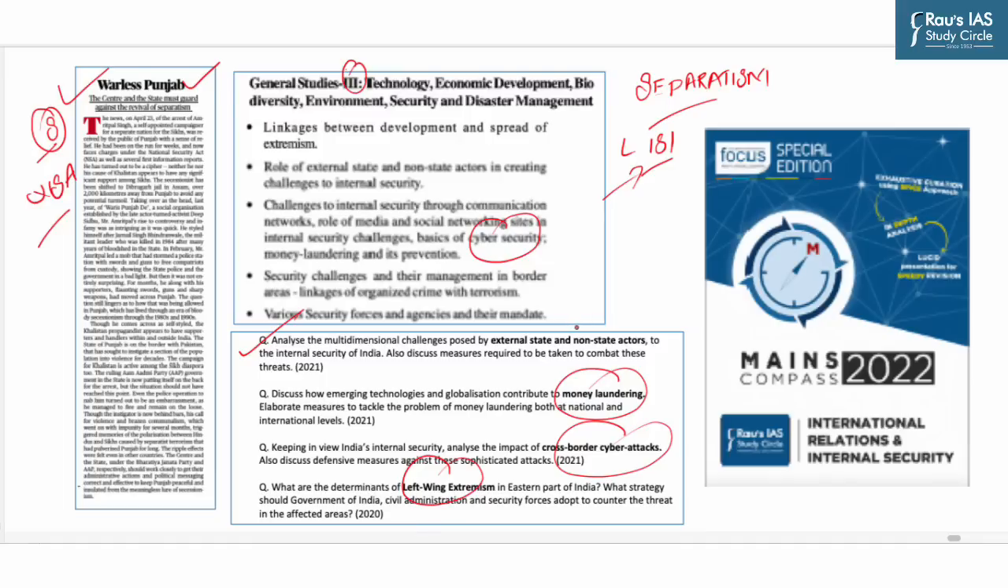So with this you can see how important this theme is. And now, if you want to cover each subheading in detail, you can refer to Raus IAS Mains Compass for IR and internal security. Now, as the history of Punjab,